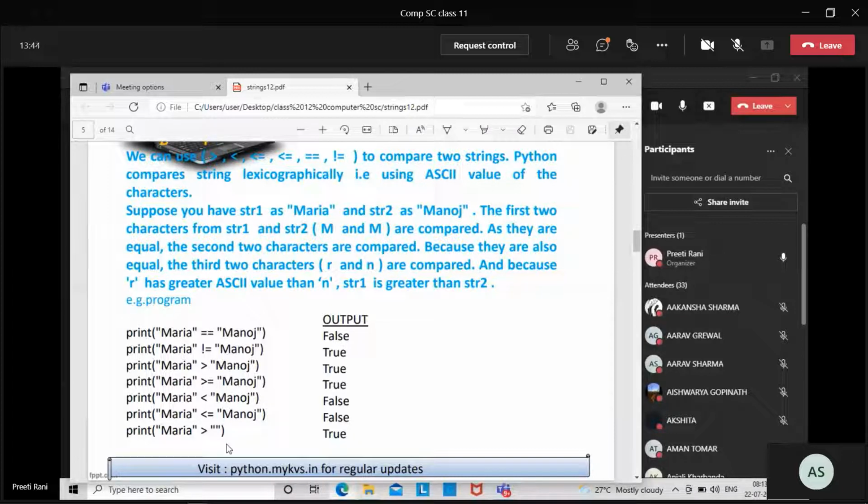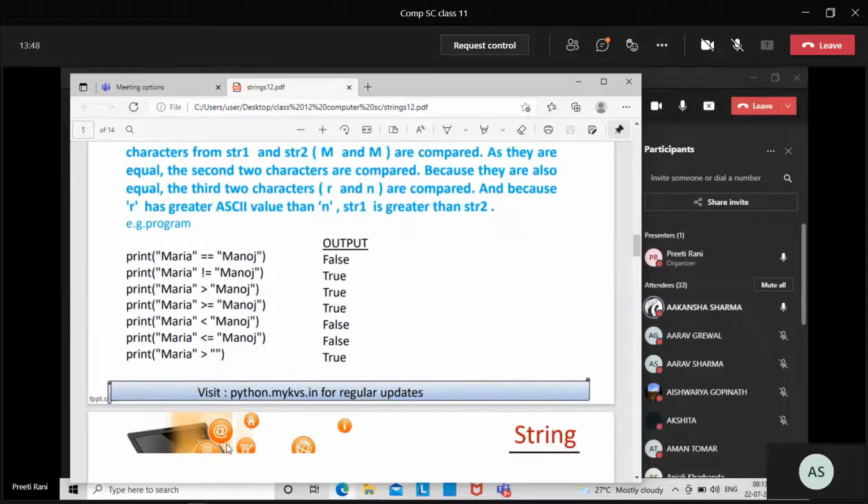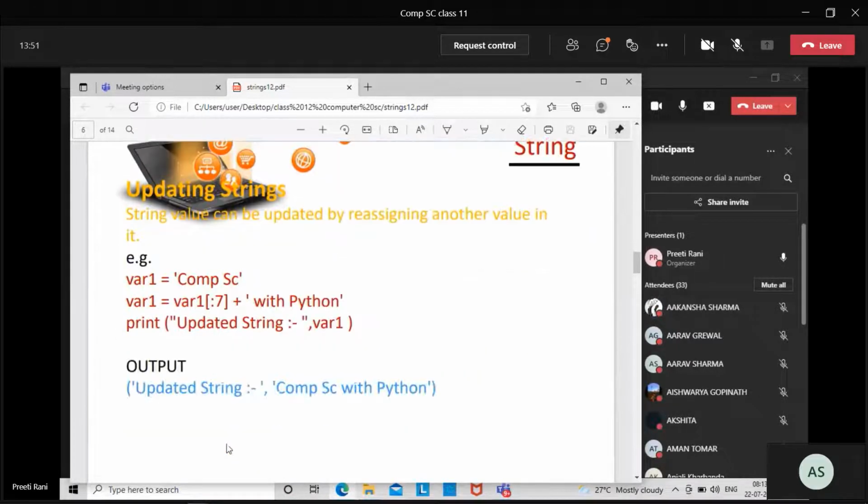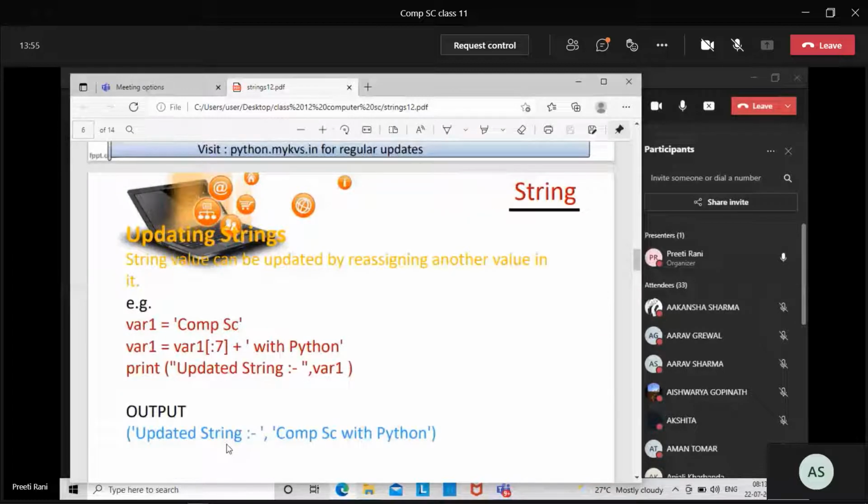Fine? Yes, ma'am. Good. Now a string value can be updated by reassigning another value to it. Then var1. What is var1? It is a variable there. We are assigning a string there.